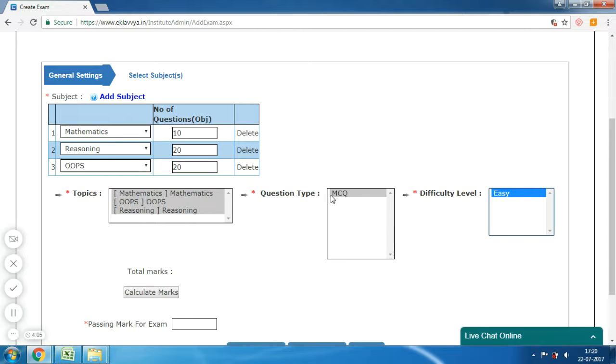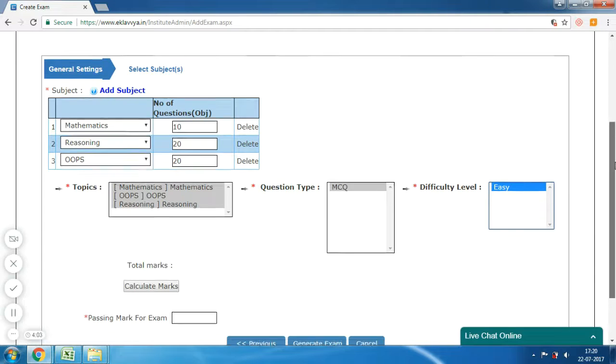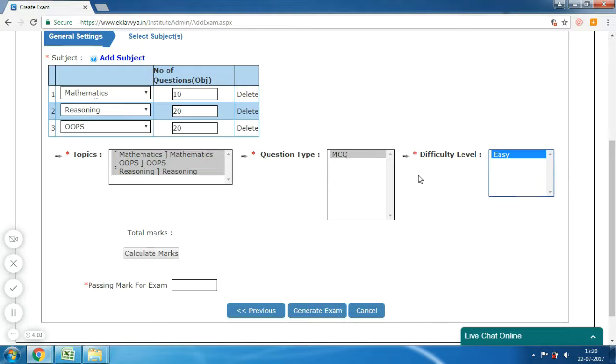The next is Question Type and Difficulty Level. Similarly, you need to select appropriate question type and difficulty level for the question bank. I'm selecting difficulty level and question types here. Next is Passing Marks.